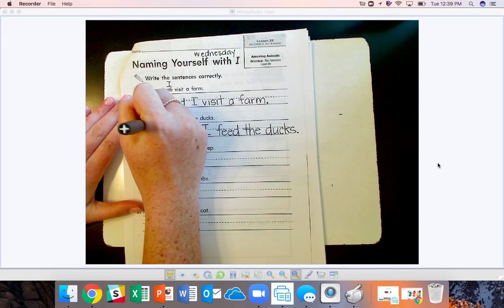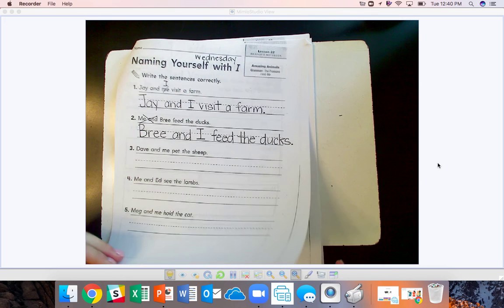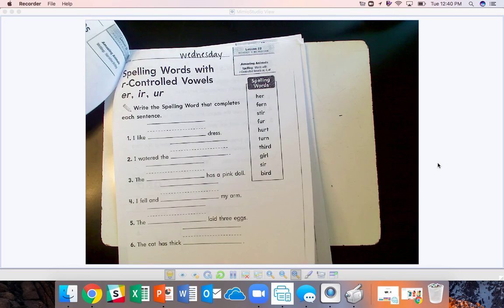Now remember, if you do run out of room, you can just go down here below. You never want to see me in. Okay? You would do 3, 4, and 5 just the same.